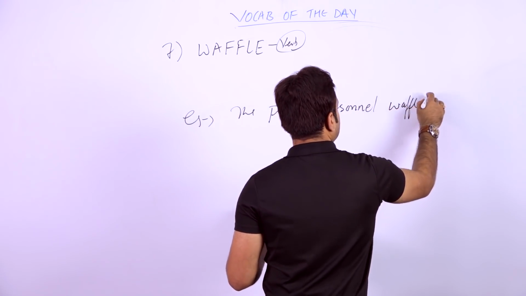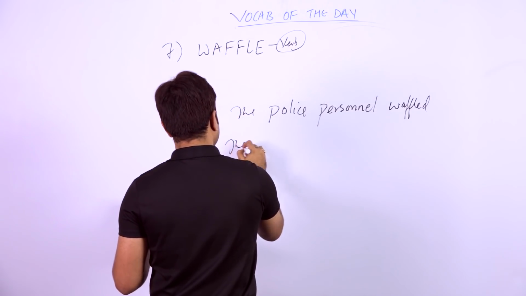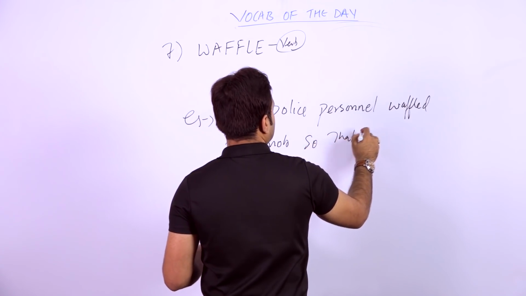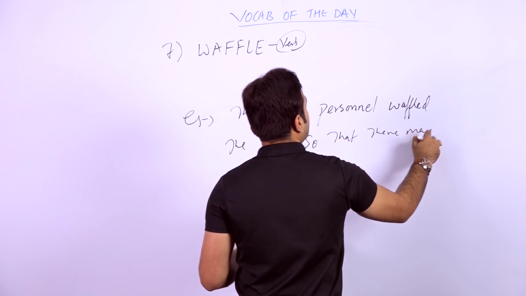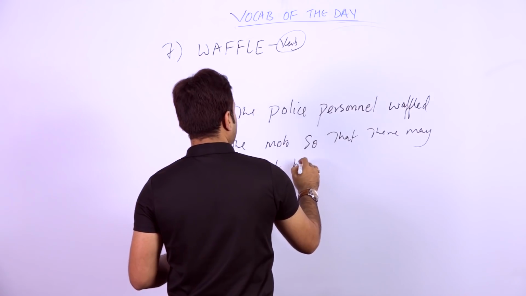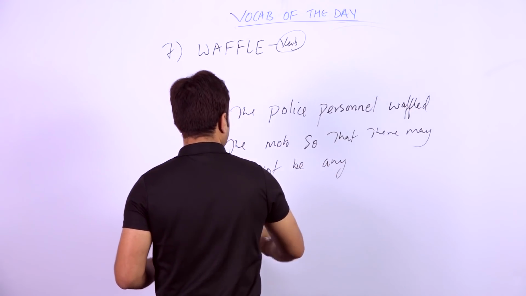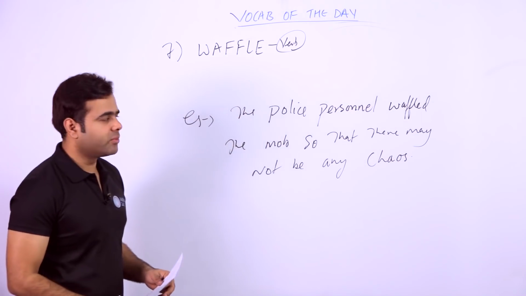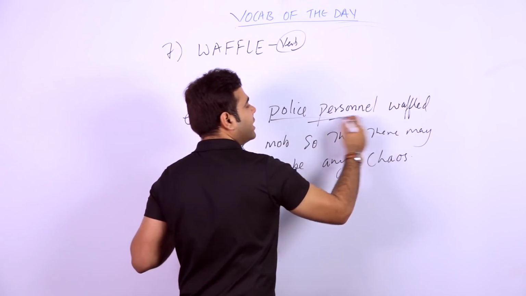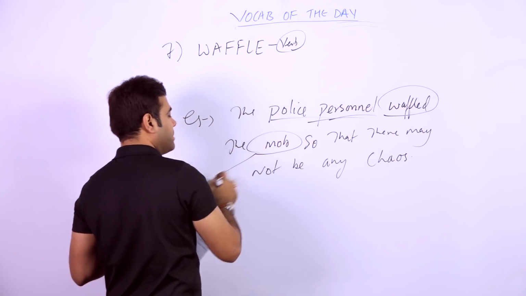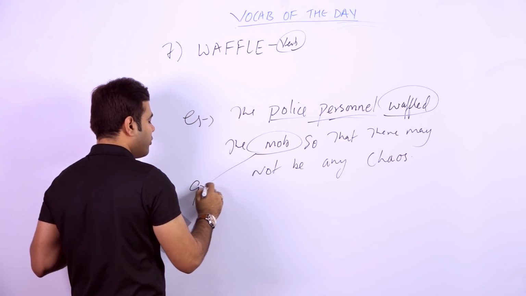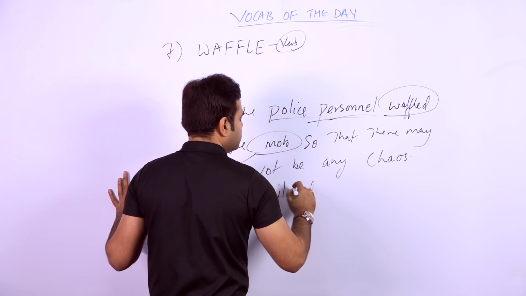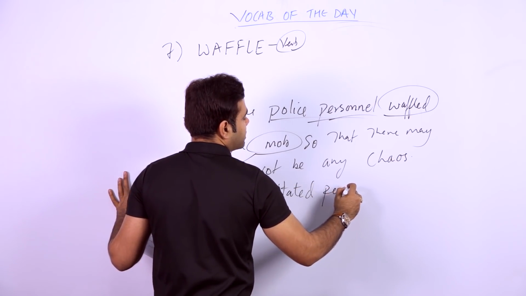baffled the mob so that there may not be any chaos. Fine. It's a very simple sense. The police personnel, if they are baffling the mob, because mob is the group of angry people, group of agitated persons.